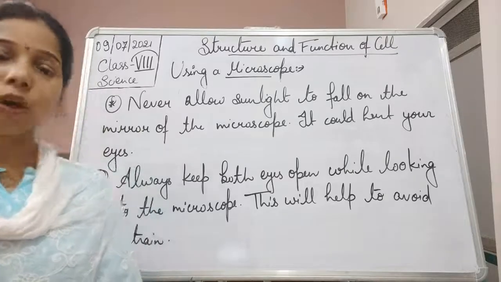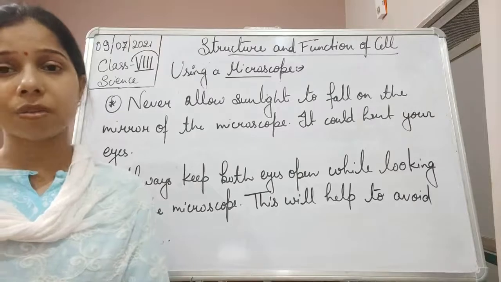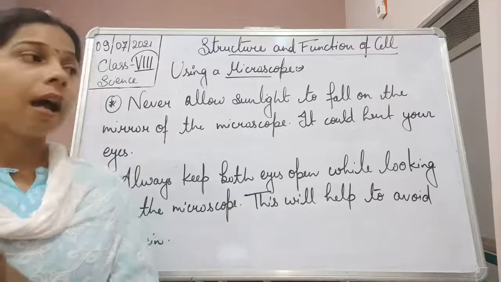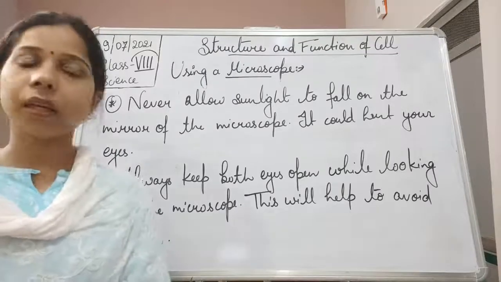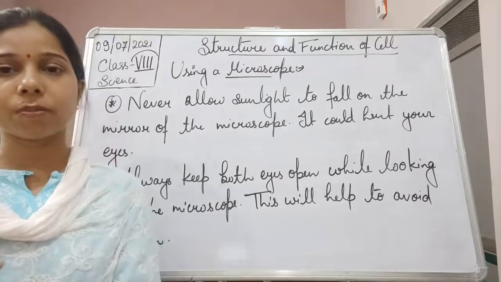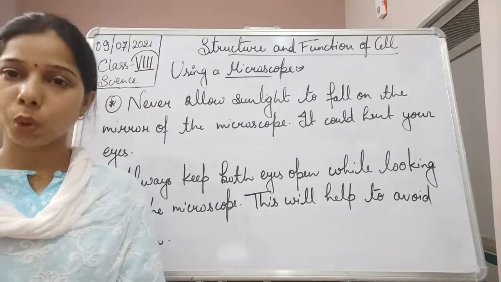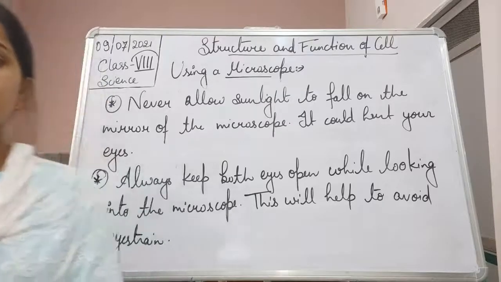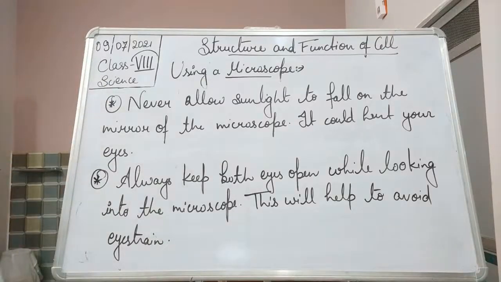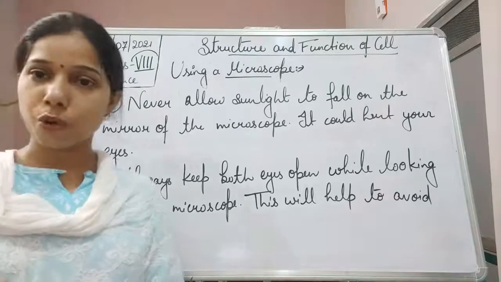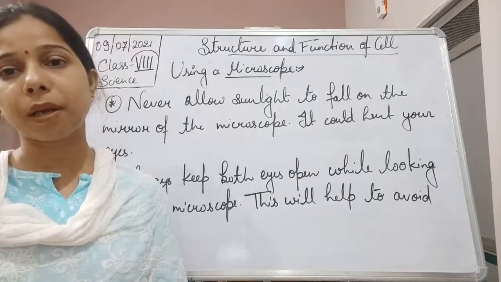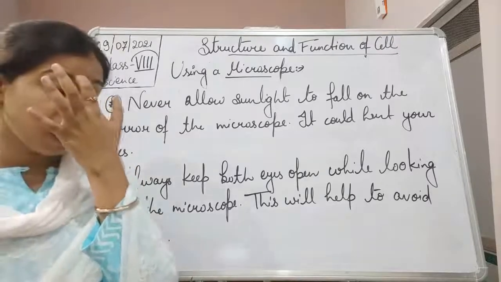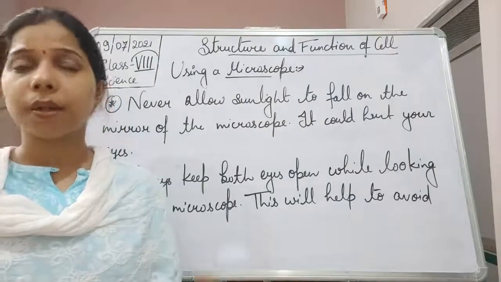So these are the precautions, students. The first one, we should never allow sunlight to fall directly on the mirror, which will finally enter into the eyes and can hurt our eyes. And the second one, while looking at the specimen with the help of the eyepiece, we should always keep both of our eyes open in order to avoid any kind of strain to our eyes. Okay, so this is about the microscope, how we use the microscope, what a compound microscope is, and how the compound microscope is helpful to see the object in an enlarged way.